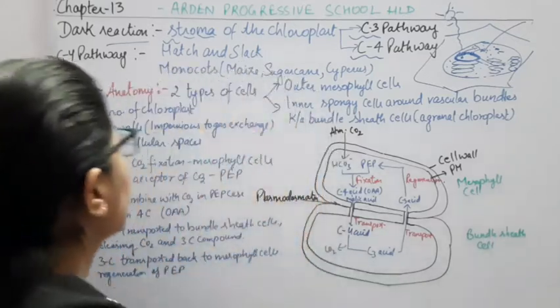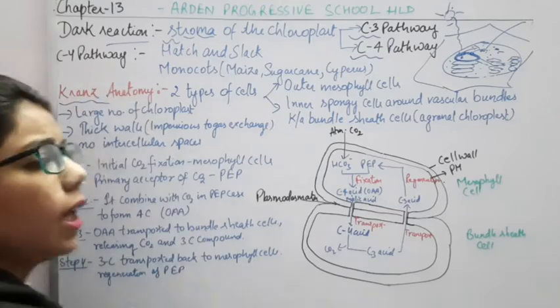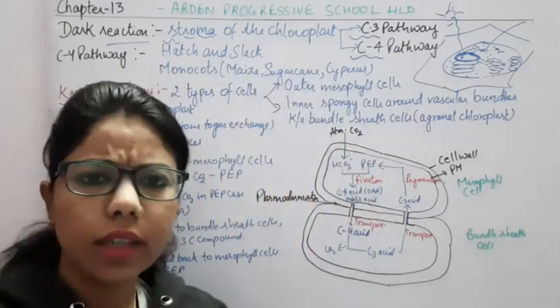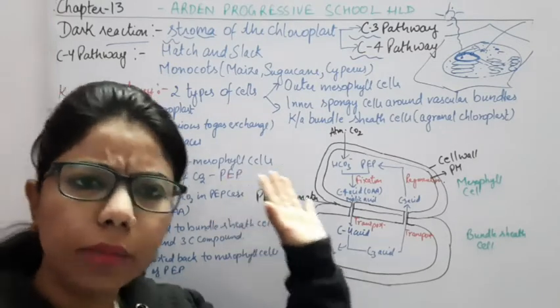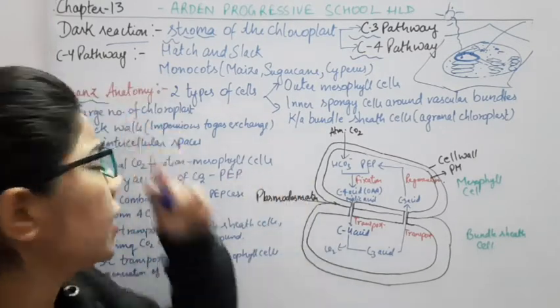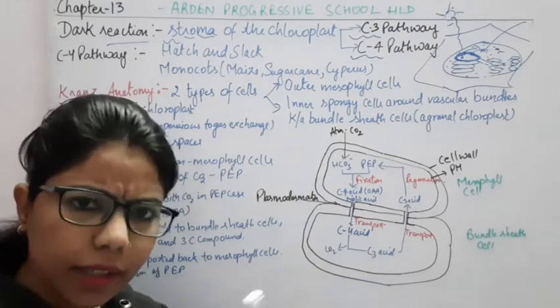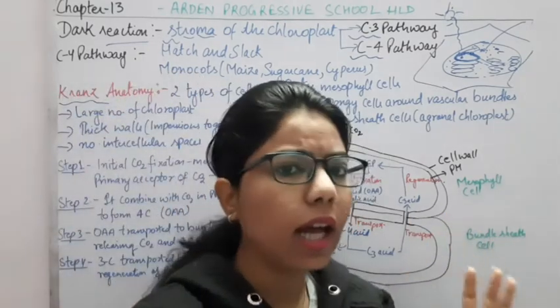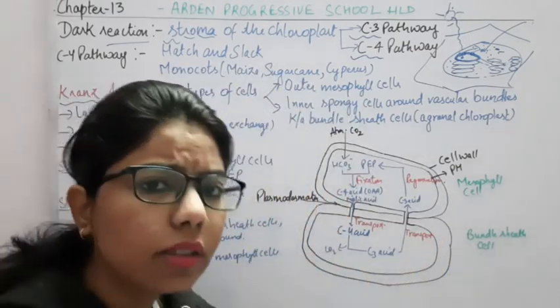What are we seeing? The Kranz anatomy. Okay, it is named after a scientist, not Hans Krebs, but exactly Kranz anatomy, the name from the scientist. So Kranz anatomy means what? Kranz means something wreathing. Okay, so here along with this mesophyll cell, there are some wreathing structures.